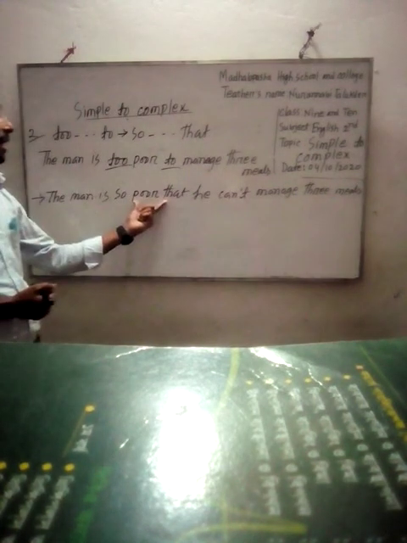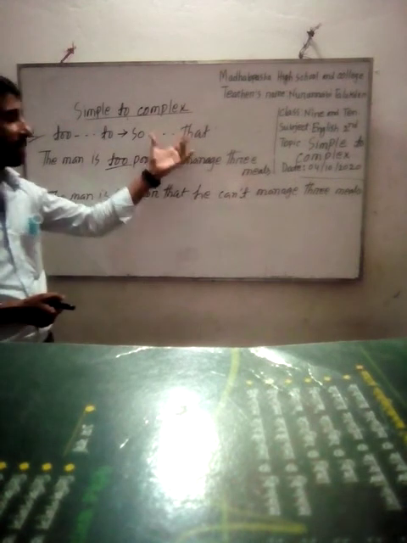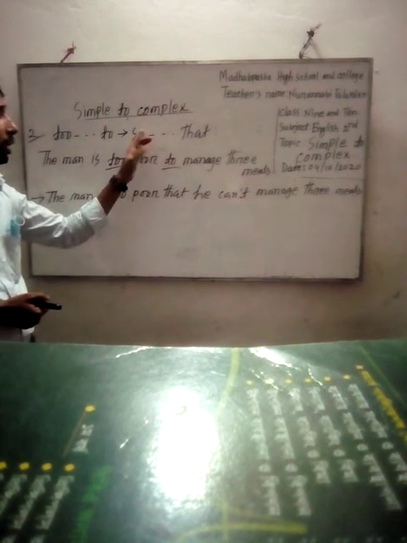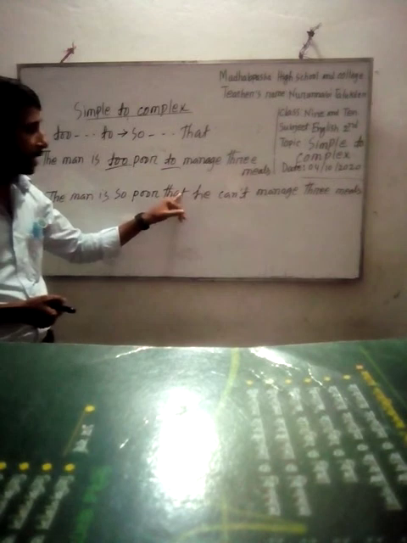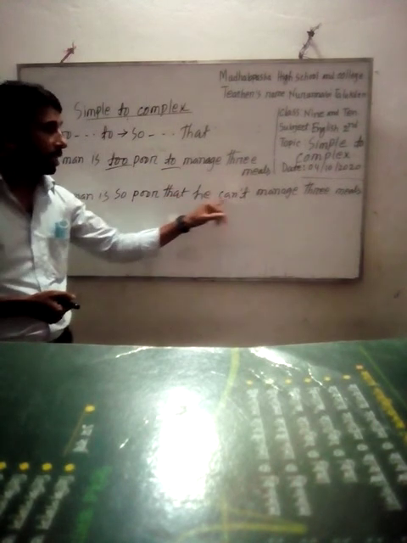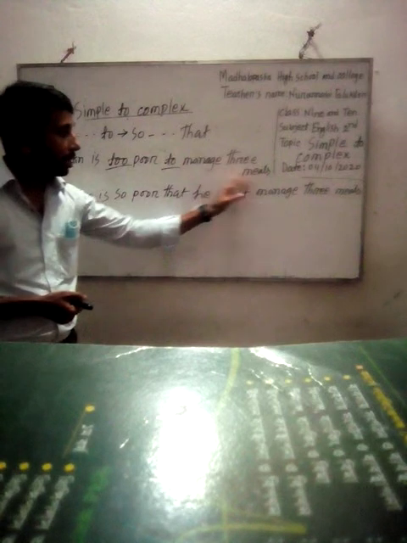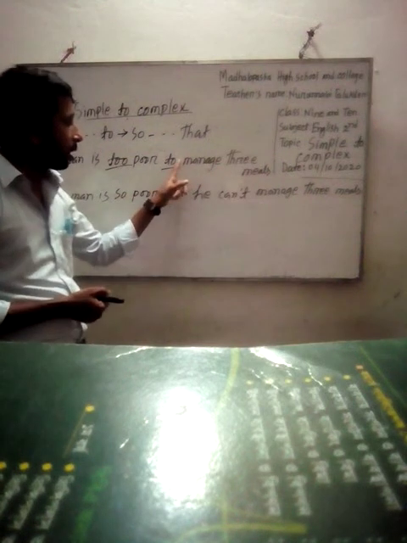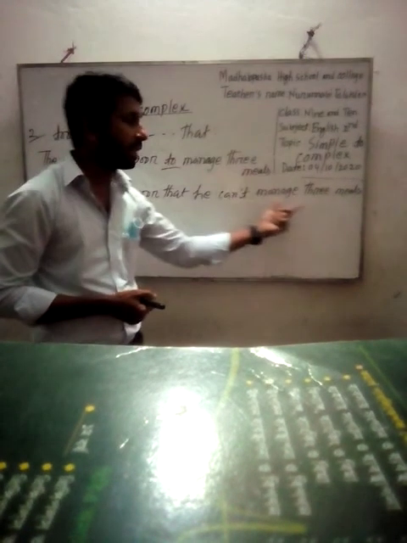By this we can change a simple sentence with to into a complex sentence. In a complex sentence we will use so that instead of to. After that we will have to use subject, cannot or could not, and at the end, from to at the end of the sentence. The clause will not be changed. Okay.